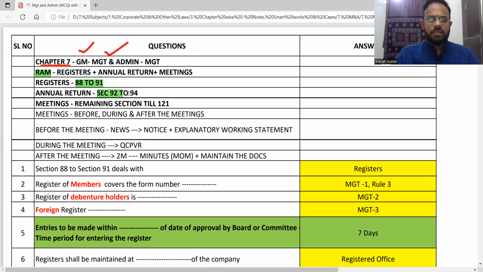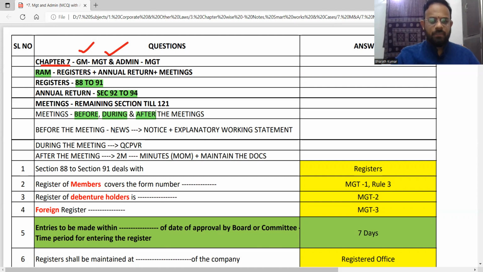Annual return will concentrate more on 92, 93 and 94. Meetings are from there till 121, because from 122, the dividend chapter starts. Now, when you talk about meetings, they will say what is to be done before the meeting, what is to be done during the meeting, what is to be done after the general meeting.